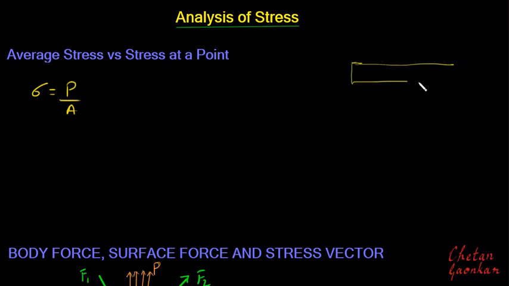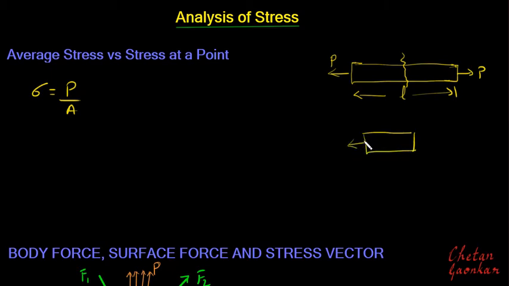we'll take this example of this bar, which is subjected to, say, point load P. And if I take one cross section, and we'll assume that this is a very long bar, and I take any cross section which is very far from the applied loads, and then I try to see the resisting forces which are developed on this surface, then we will see that the resisting forces which are developed here are uniform.